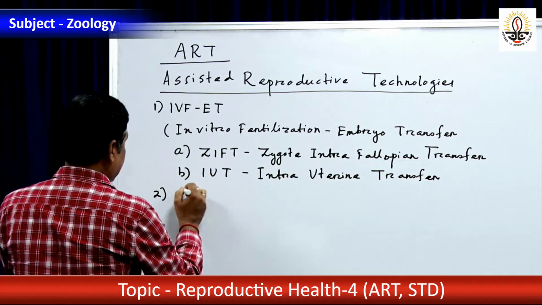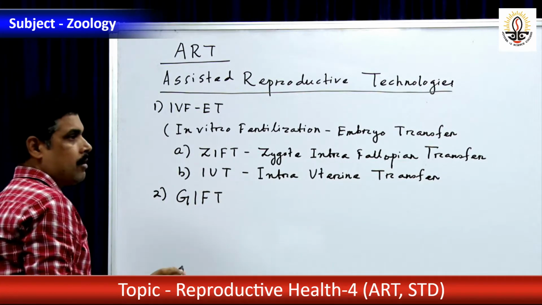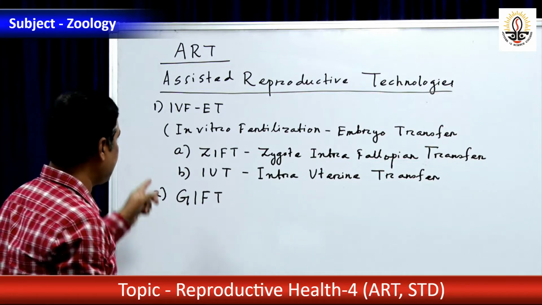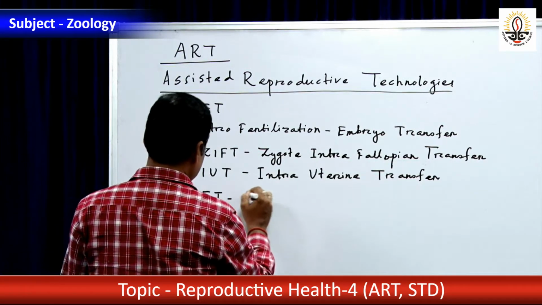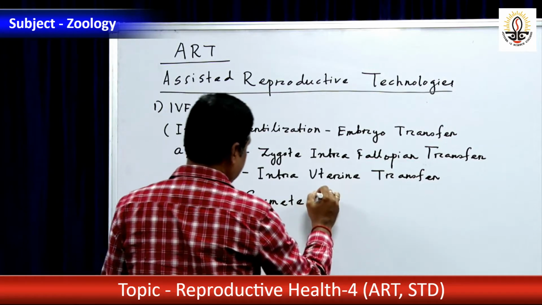Second one is GIFT. GIFT means gamete intrafallopian transfer. This is another technology under assisted reproductive technologies.